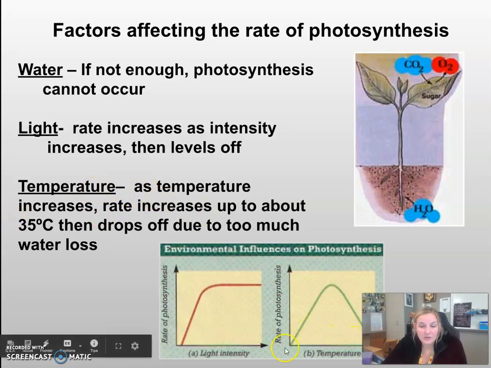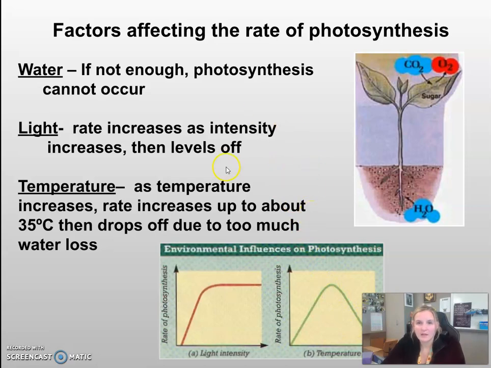The last thing that can affect the rate of photosynthesis is the temperature. As the temperature increases, the rate of photosynthesis increases. As you can see here, temperature is down here at the bottom, rate of photosynthesis is on the side. So as you increase the temperature, the rate of photosynthesis increases, and then once you hit about 35 degrees Celsius, it drops back down because you're starting to get a little too hot for that photosynthesis to occur.